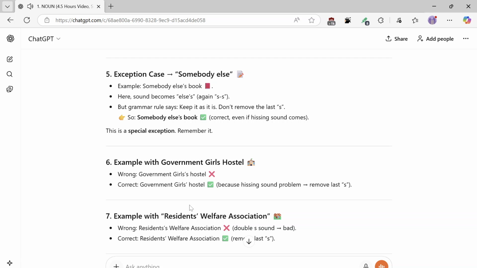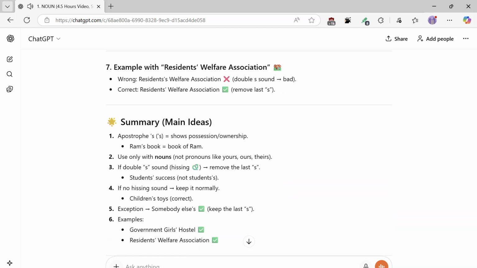Number 7, example with Residents Welfare Association. Wrong: Residents' Welfare Association, the double s sound is bad. Correct: Residents Welfare Association, remove the last s.